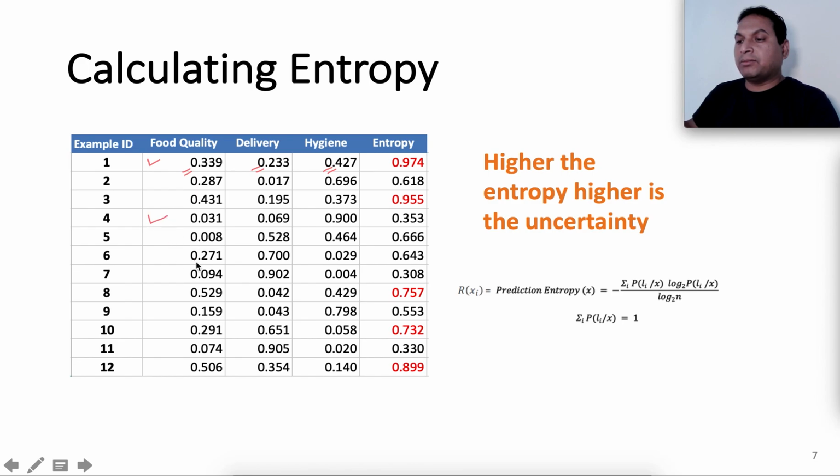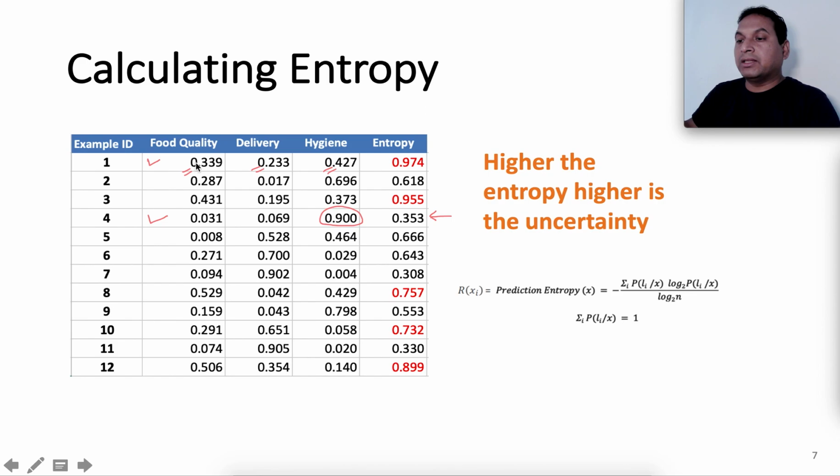let's say in this example, the predicted probability for the hygiene category is 0.90, whereas for food quality and delivery they are very small probabilities. So in this case, we can assume that the model is very certain that this particular example belongs to hygiene related.